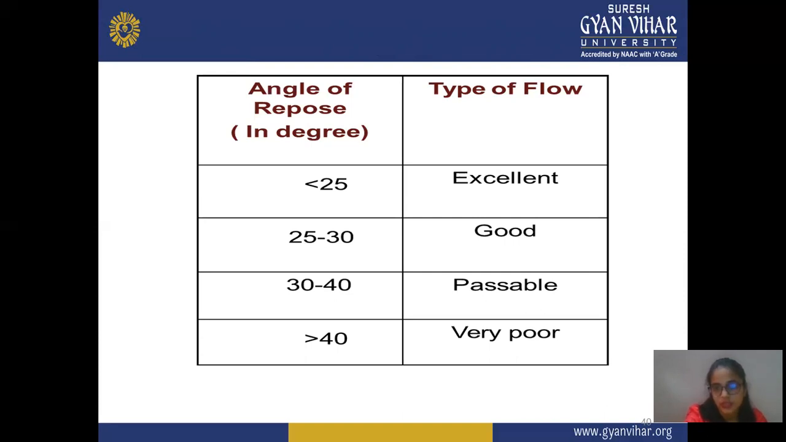So if it's less than 25, it is good or excellent. You should try to keep it less than 25 or at least less than 30. If it's more than 30, then it is poor or passable, not good flow property. So try to keep it less than 30.